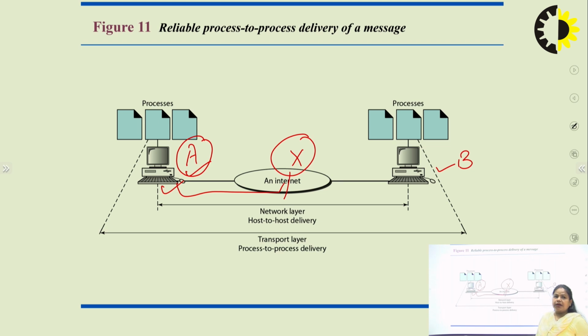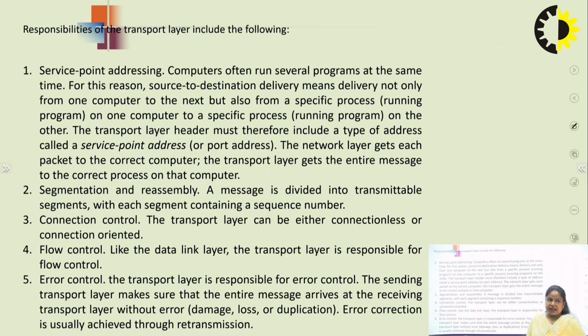But the network layer is responsible for delivering from one end system to another end system. The responsibility of the transport layer is to complete the process of one system with the target process of another system, which is called process to process delivery, and it is the responsibility of the transport layer.